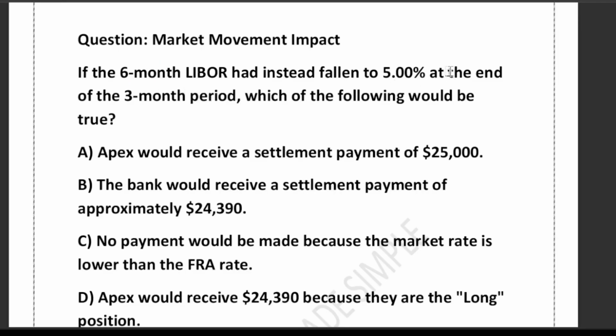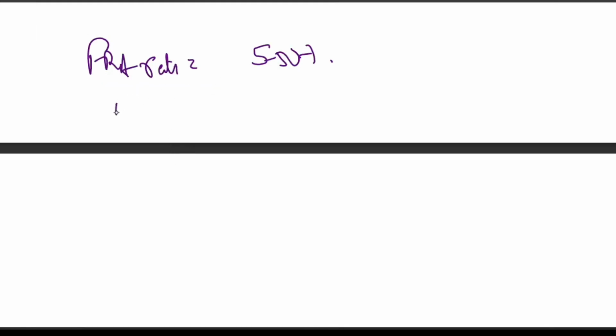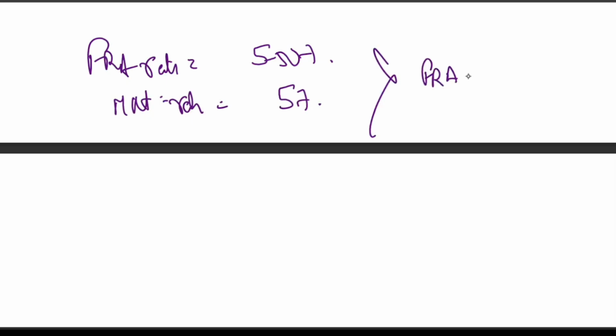At the end of the 3-month period, the rate has fallen to 5%. So the actual 6-month LIBOR is 5%. Let me write it down. This is the FRA rate, and what is the market rate? The market rate is just 5%. So you can check easily that the FRA rate is higher than the market rate, or the market rate is lower than the FRA rate. Both ways you can say the same thing.